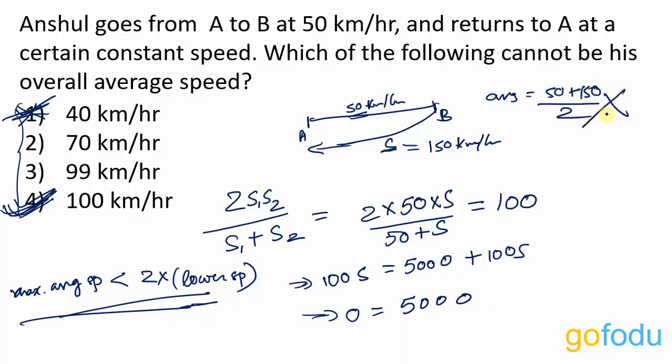You cannot do this because you can only take the arithmetic mean if the time duration is given equal for the two speeds. In this case, that's not true since it's the distance that is equal, and you will have to take the harmonic mean to calculate average speed. I hope you got this point.